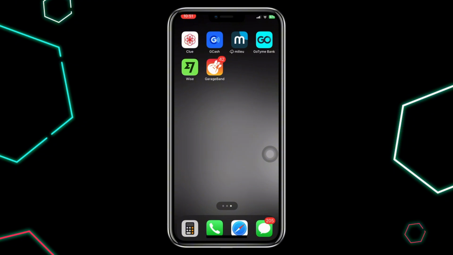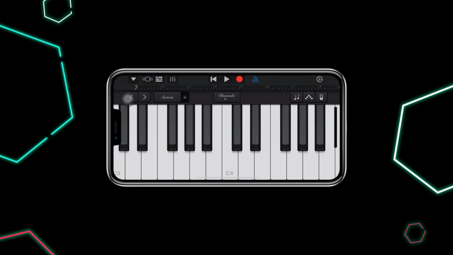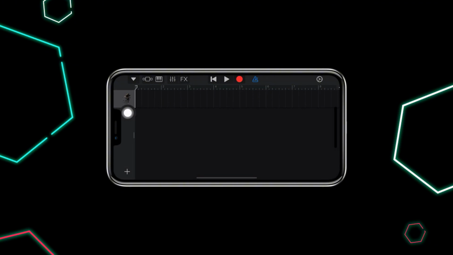Next, open the GarageBand app. Tap the add icon and then you can start a new project. Tap on the brick wall icon to bring up the timeline. Then tap on the tiny add icon at the end.